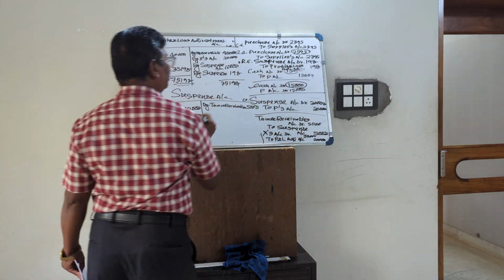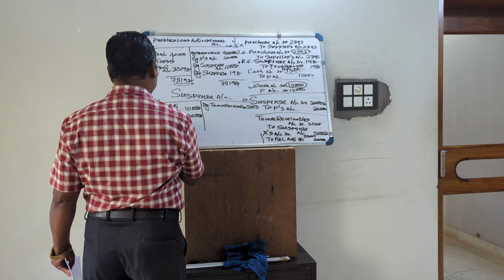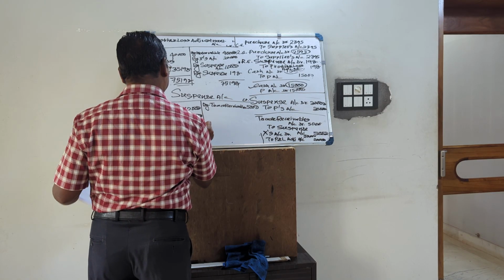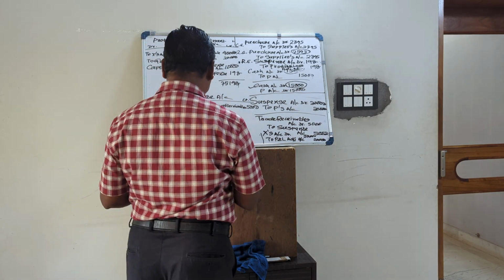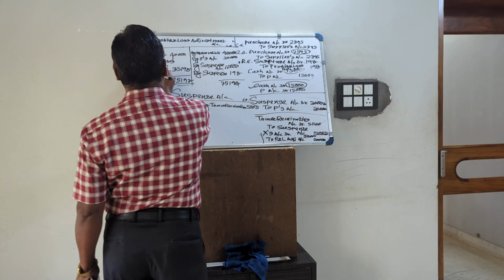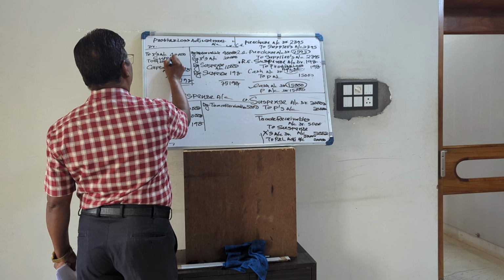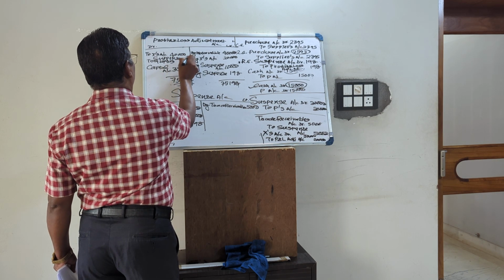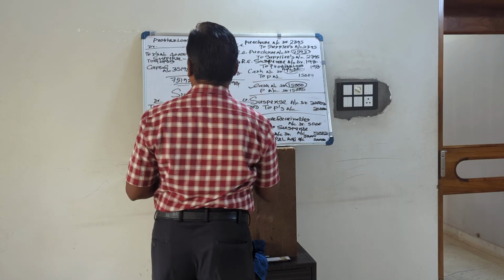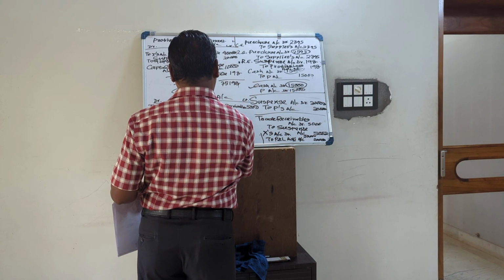Suspense to profit and loss adjustment account 198. To profit and loss adjustment account 198. Then this profit and loss adjustment account will be transferred to suspense account, because on the liability side we have taken suspense, so to suspense, Gupta's capital account. So we will credit right here by Gupta's capital account.